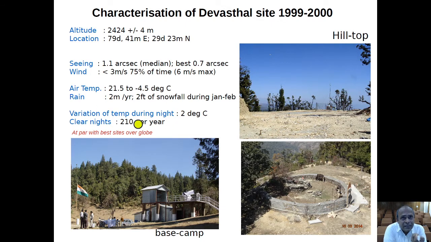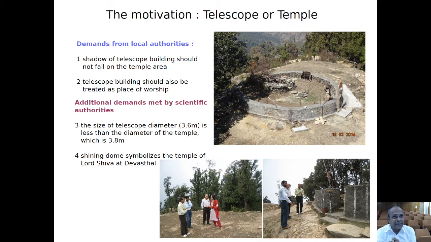So considering all these parameters, Devasthal is at par with one of the best sites over the globe for optical observations. As usual, with every peak at a mountain in the Himalaya, you find a temple. So here is the picture of the temple, a Lord Shiva temple. We will discuss more about this in this slide.